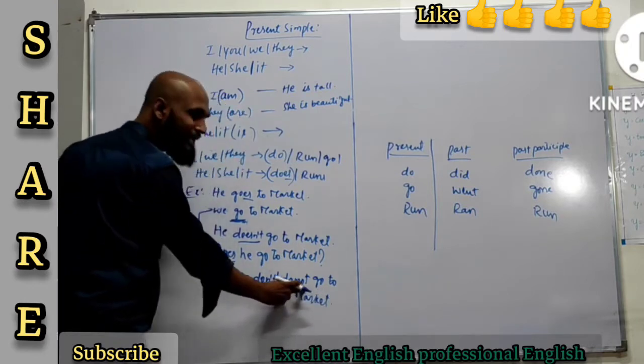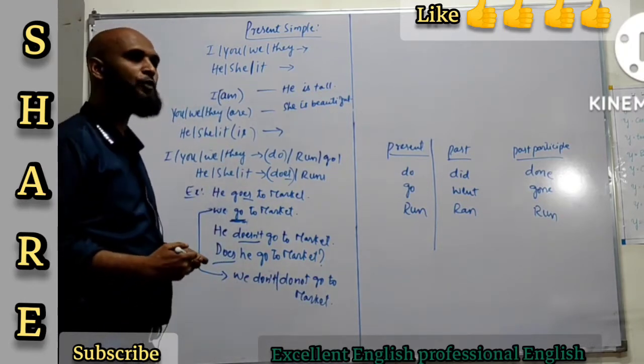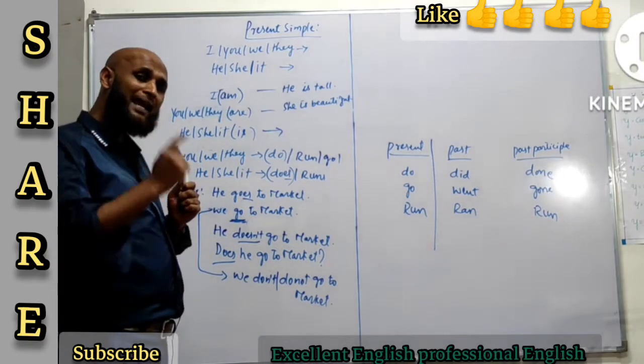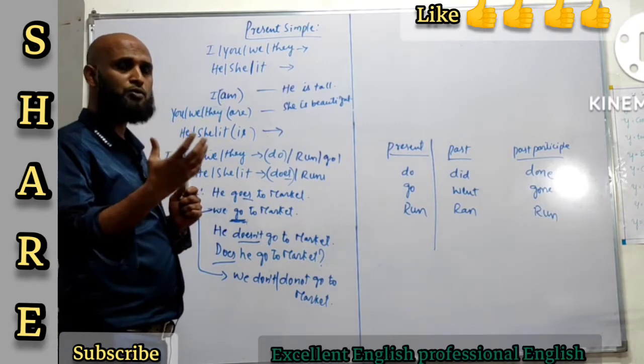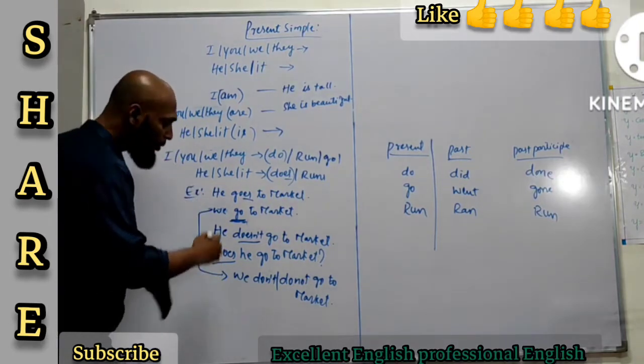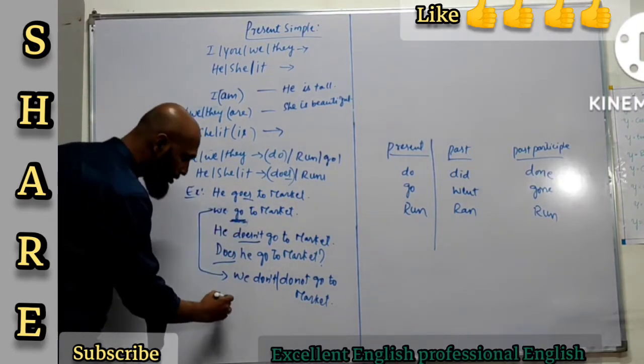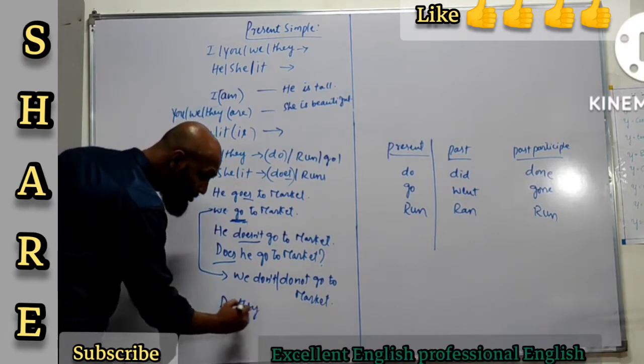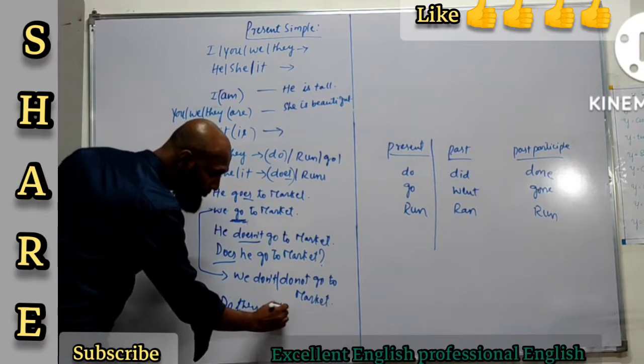Alright, that's where you need the helping verbs to form negative sentences. And now, in order to make a question, how are you going to form questions? How are you going to frame questions here? Do they go to market?